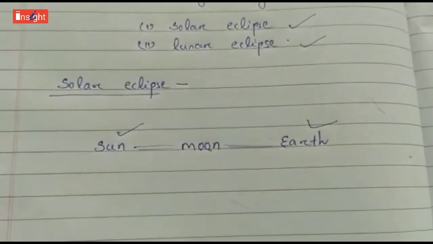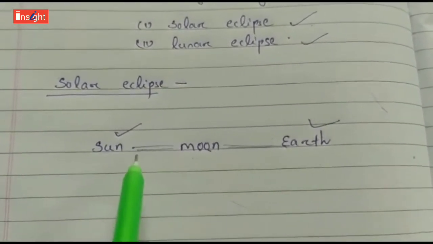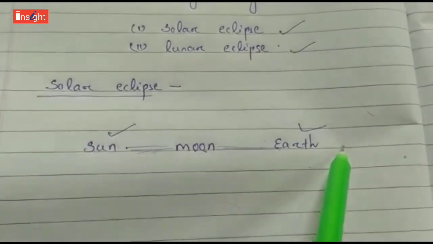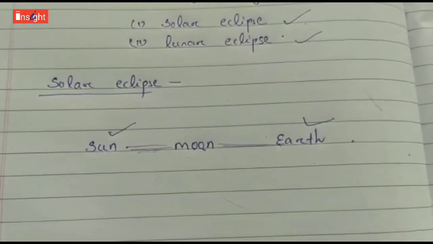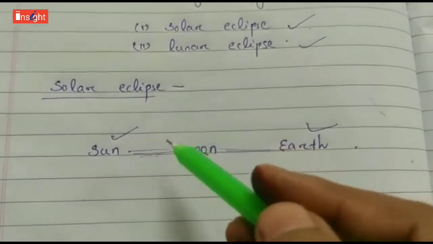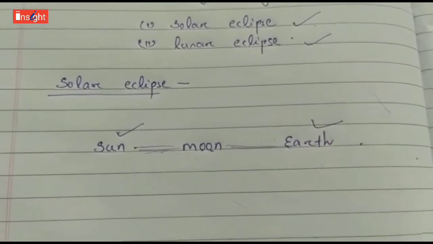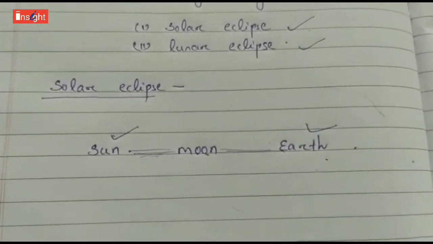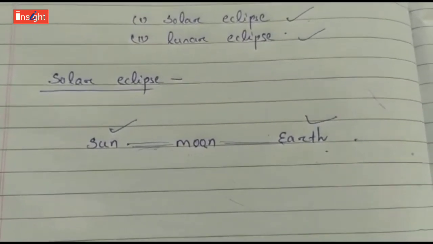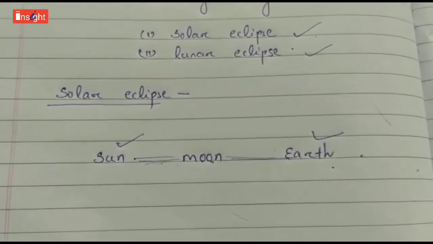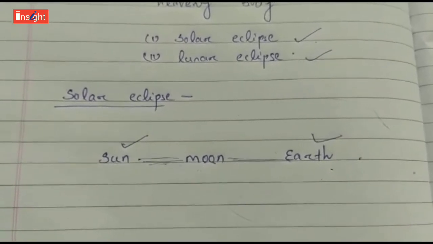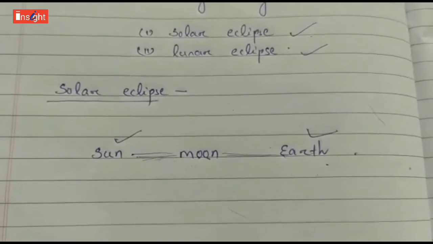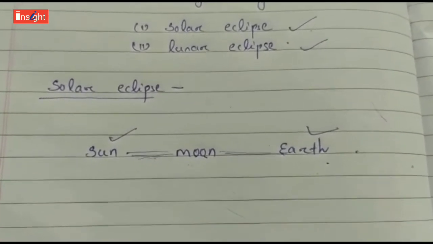So when the moon comes in between the sun and the earth, it blocks the light, and the sunlight is not able to reach the earth. That time a solar eclipse takes place, because the moon makes a small shadow on the earth, and being on the earth we see that the sun appears to get covered slowly, as if the sun is getting covered by a shadow. That is why a solar eclipse takes place.